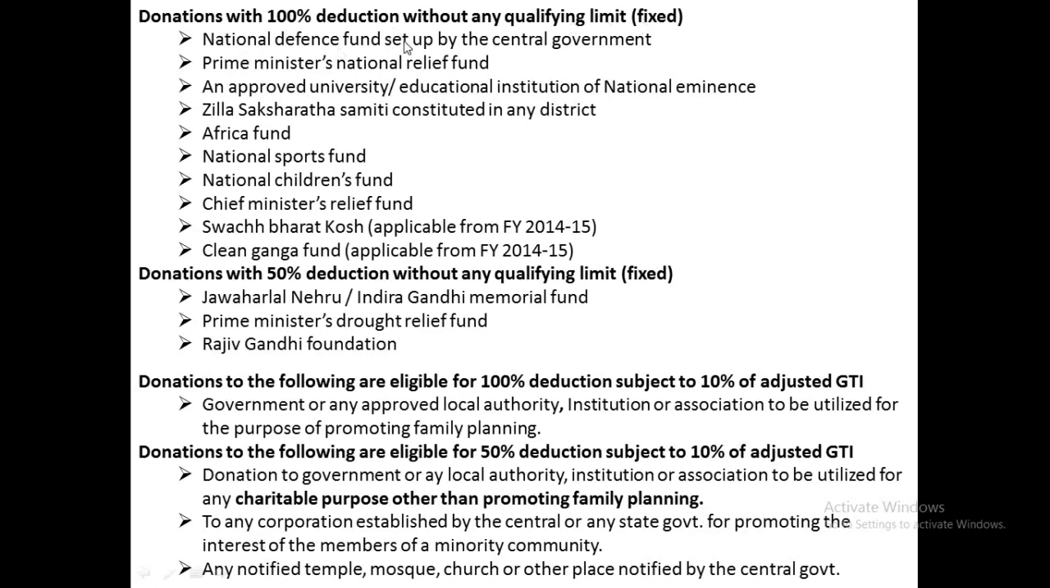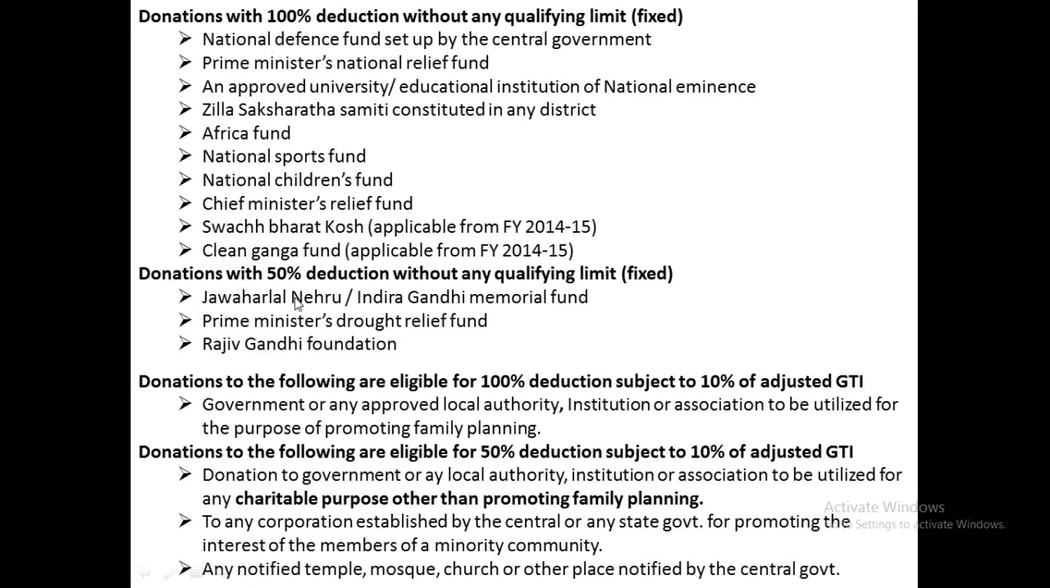Those are the National Defence Fund, Prime Minister's National Relief Fund, an approved university, educational institution of national eminence, Zilla Saksharata Samiti, Africa Fund, National Sports Fund, National Children's Fund. So these are the donations which are to be allowed 100%. The entire amount of donation will be allowed as deduction without any maximum limit. For example, if the assessee has donated rupees 10,000 to the Prime Minister's National Relief Fund, he can claim the entire amount of rupees 10,000 as deduction under section 80G. Likewise, these are the categories of donations to be claimed 100% by the assessee.